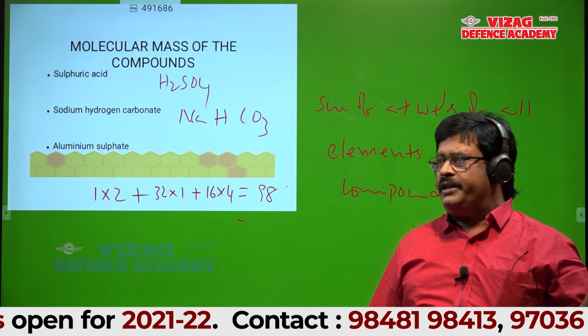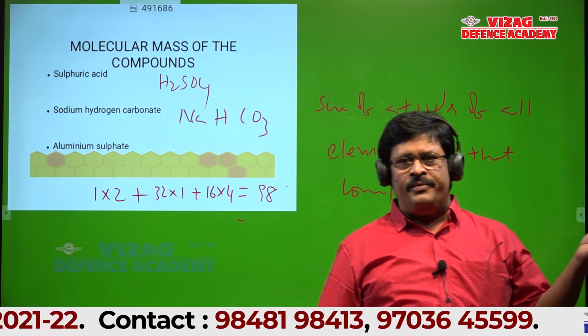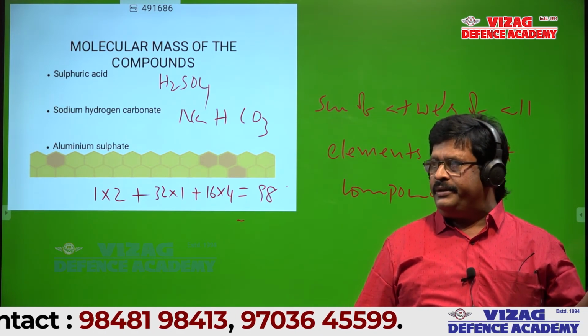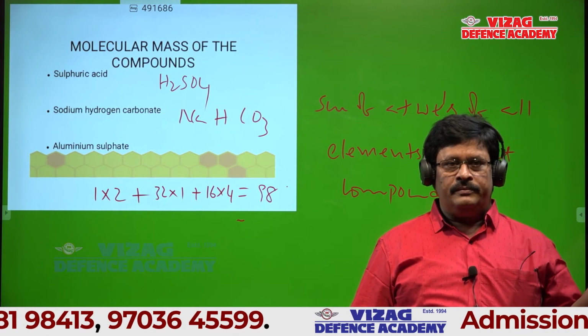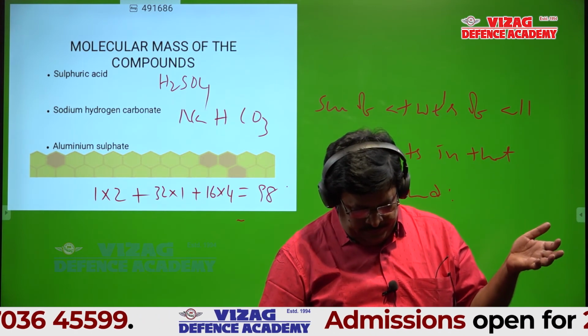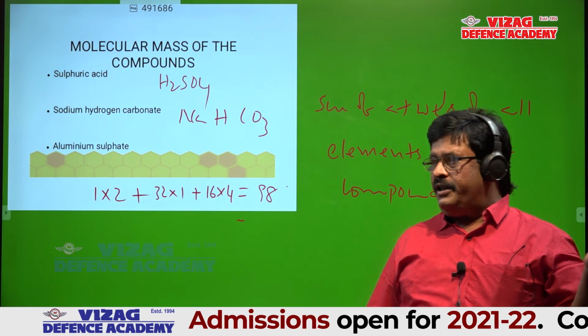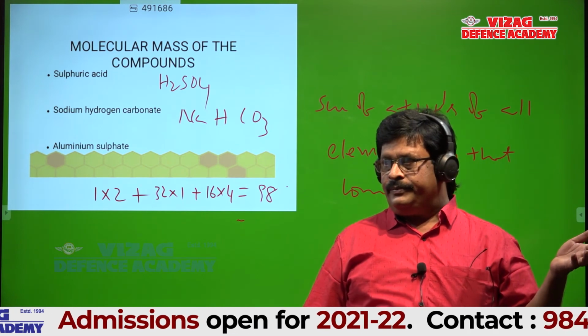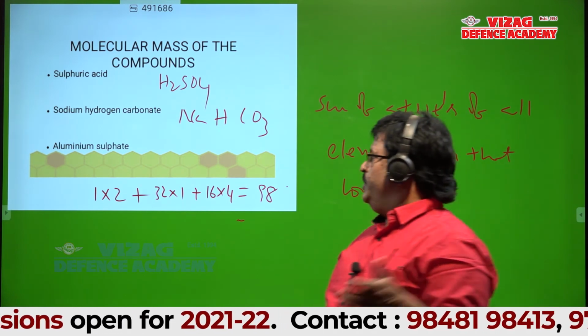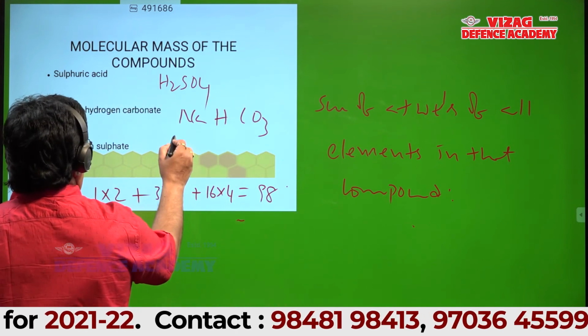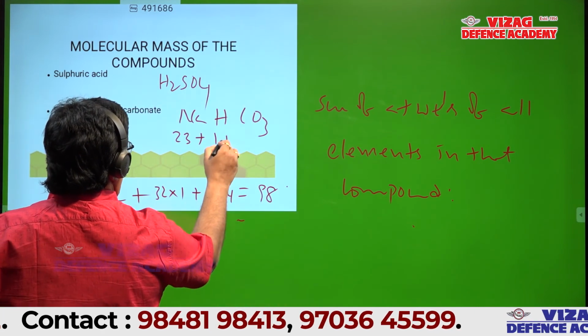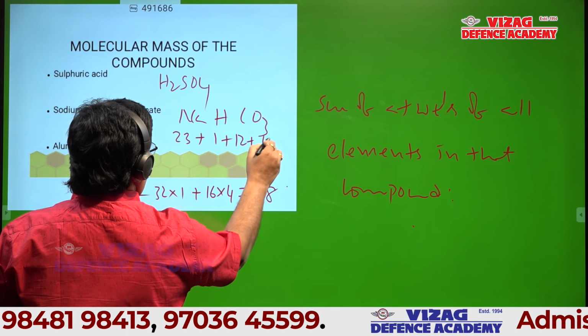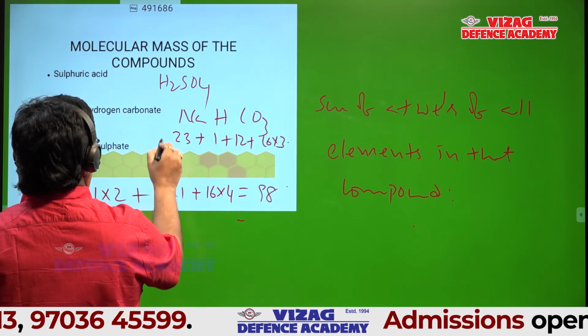Then it is not 83. You calculate one more time. Simplify one more time and tell. Is it 83 or 84? Sodium is 23, hydrogen is 1, carbon is 12, oxygen is 16, 16 into 3. This is 84.